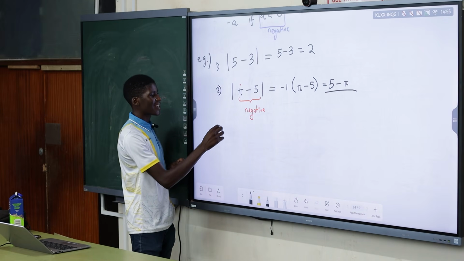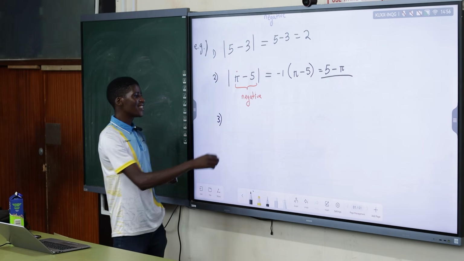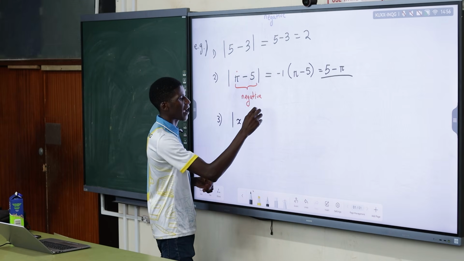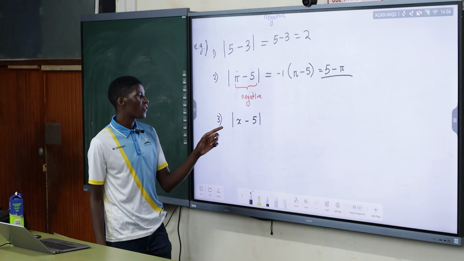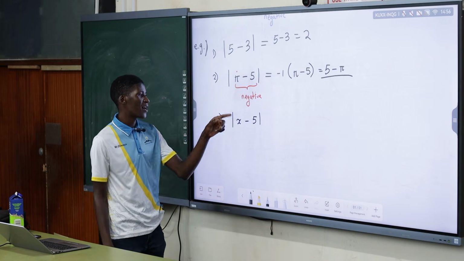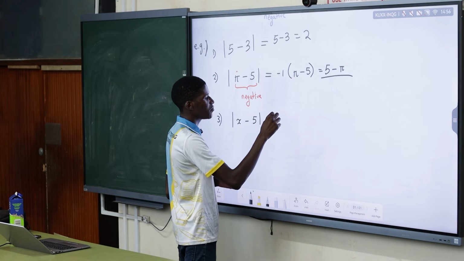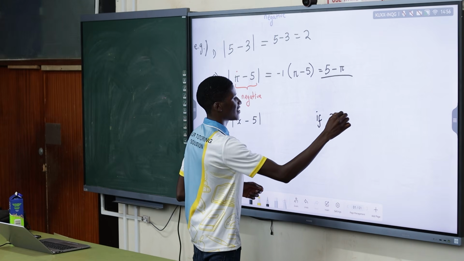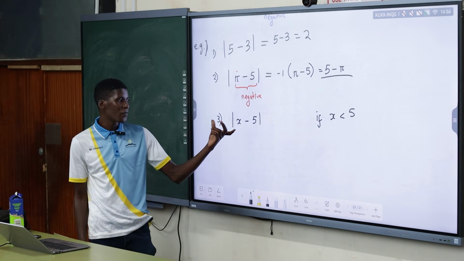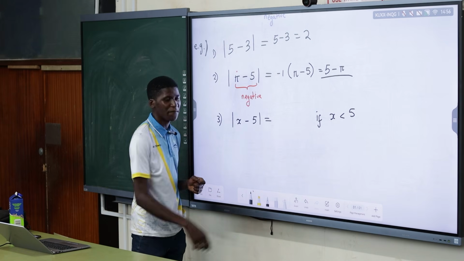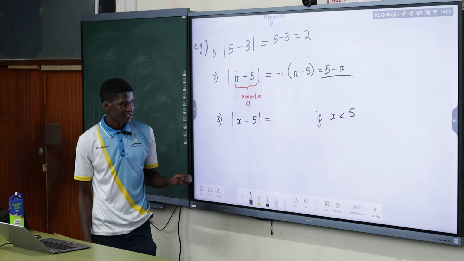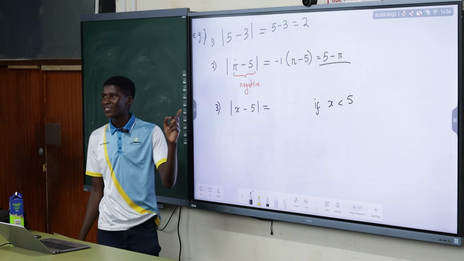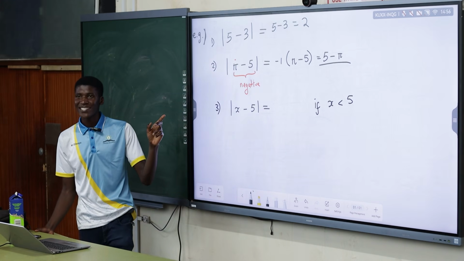Okay. That went up a level a little. Let's go up and say the absolute value of x minus 5, of a number minus 5. And then I tell you that now x is less than 5. Now, the absolute value of x minus 5 if x is less than 5, what's the answer? Anyone? 5 minus x.